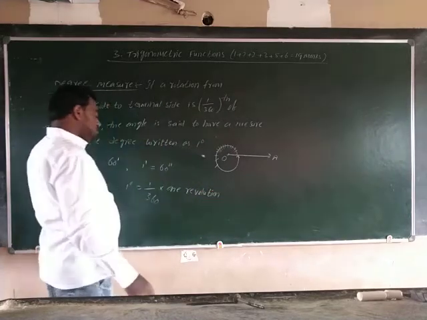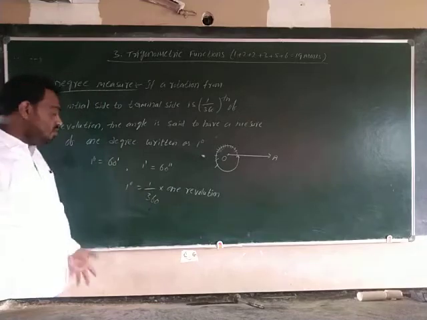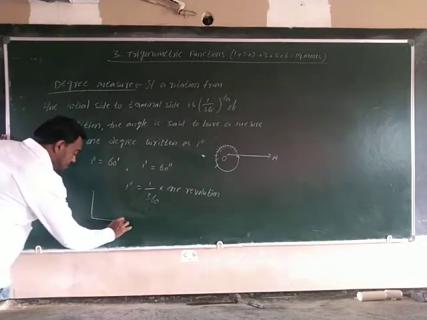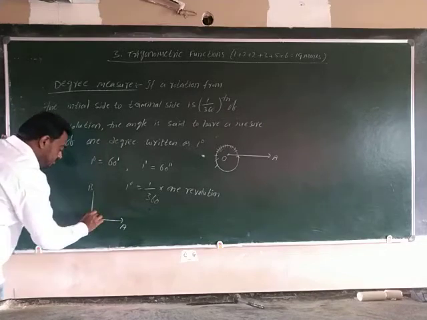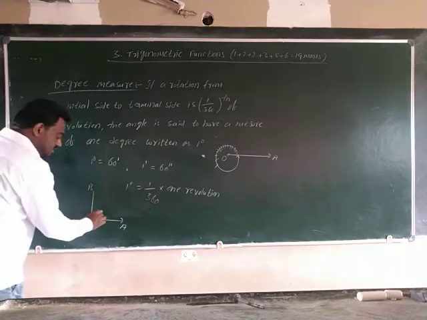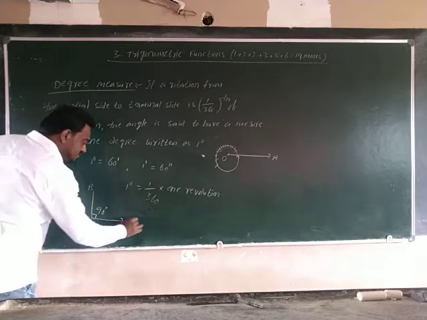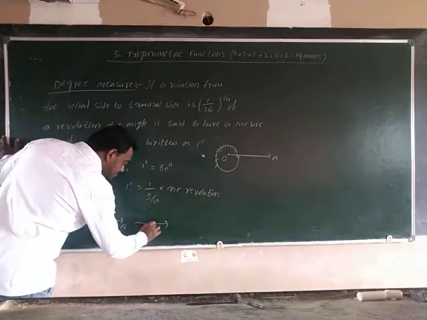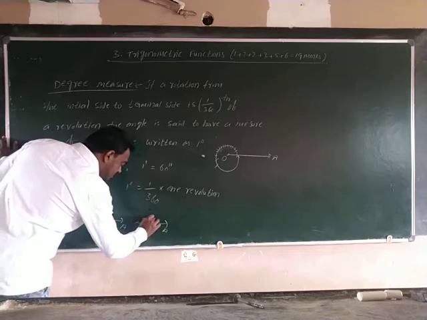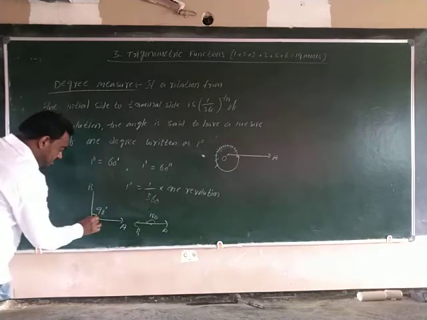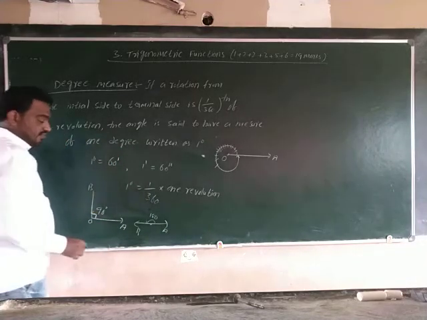This is the definition. For example, 90 degrees: the initial and terminal sides are positioned like this. This is 90 degrees. This is 180 degrees. Here we are measuring in the anti-clockwise direction.